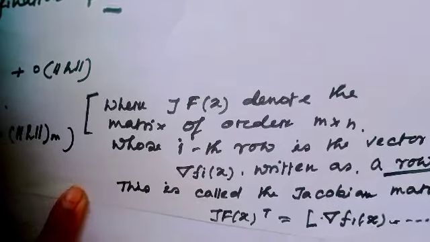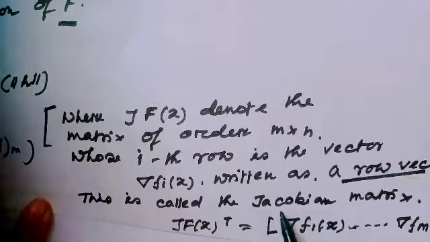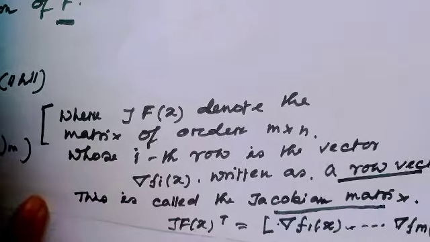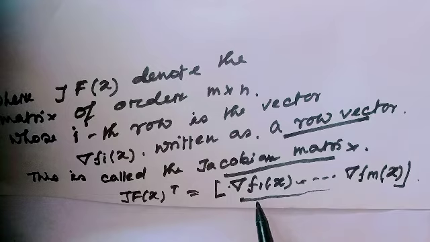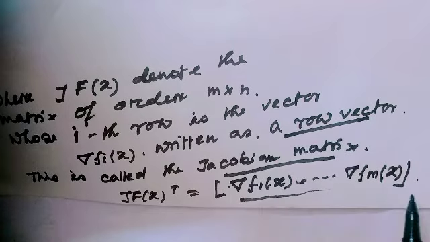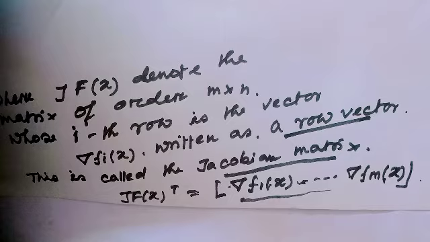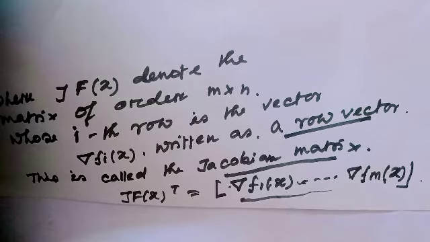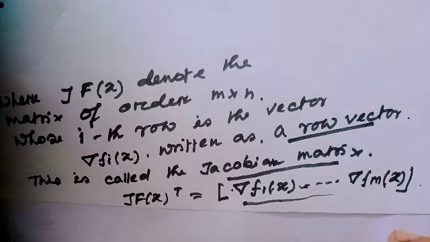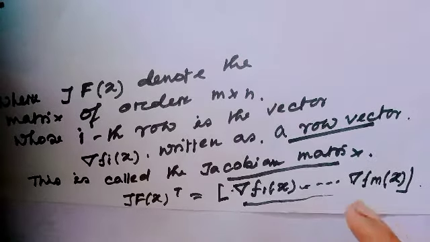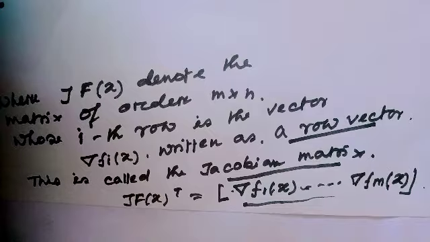This is called the Jacobian matrix, whose row vectors are defined as gradient of f1 at x up to gradient of fm at x. This is the definition of the Jacobian matrix. The ith row would be del fi del x1 up to del fi del xn. So this is the m cross n matrix.